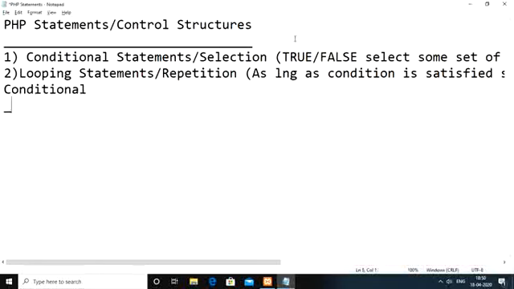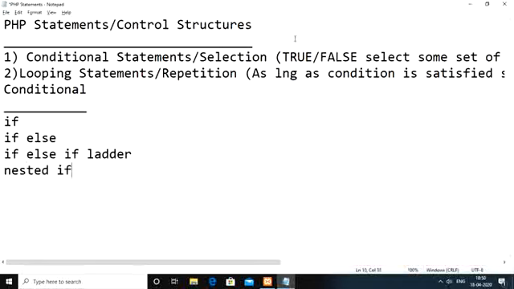The conditional statements we have in PHP are the simple if statement, if else statement, if else if ladder, then the nested if statement, and finally the switch case statement. All these we consider as conditional statements.